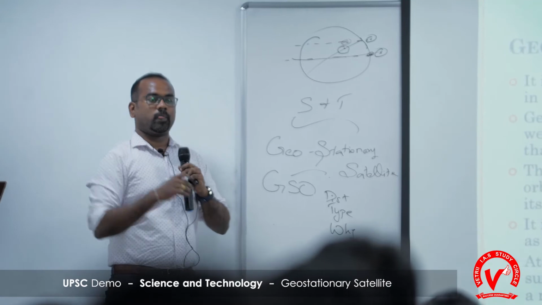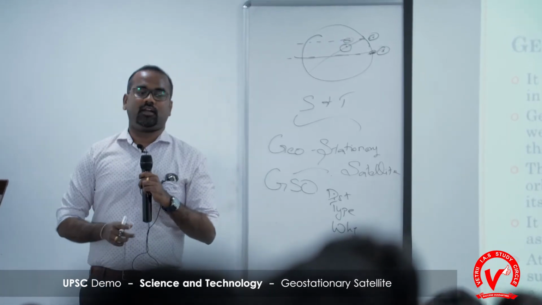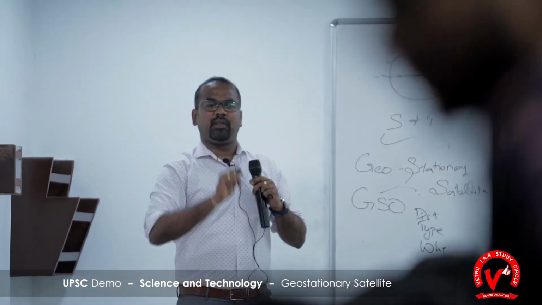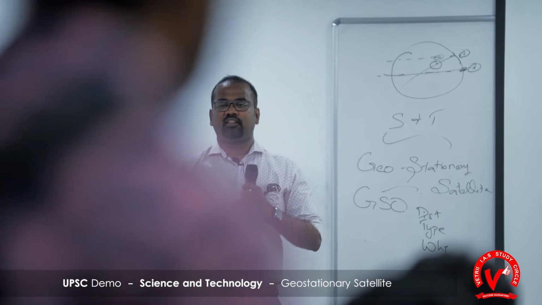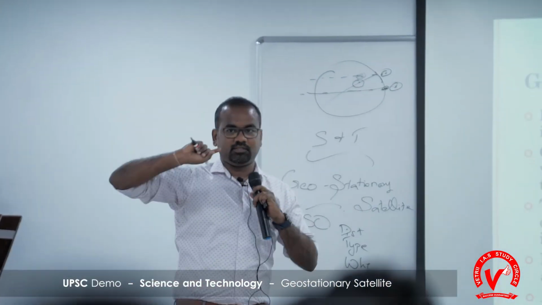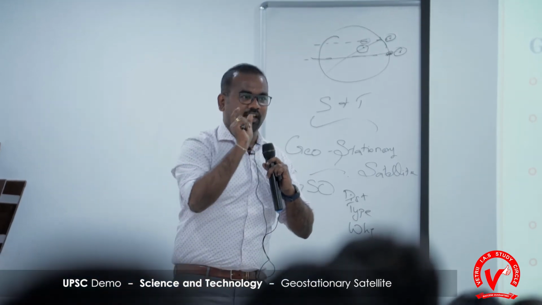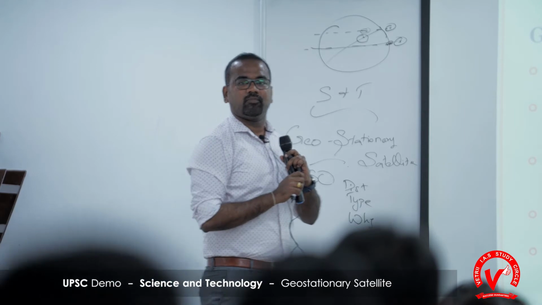So the type of satellite that is placed in this orbit is a geostationary satellite. Why does this satellite need to be placed in this orbit? Two conditions are there in this place. One is that it is located at the farthest distance, and the other is that this object is stationary. Correct? These are the two conditions. One is farthest distance and one is stationary.